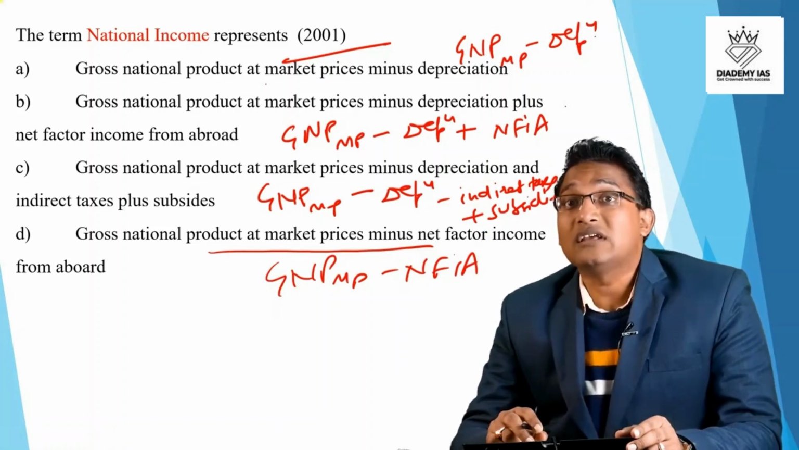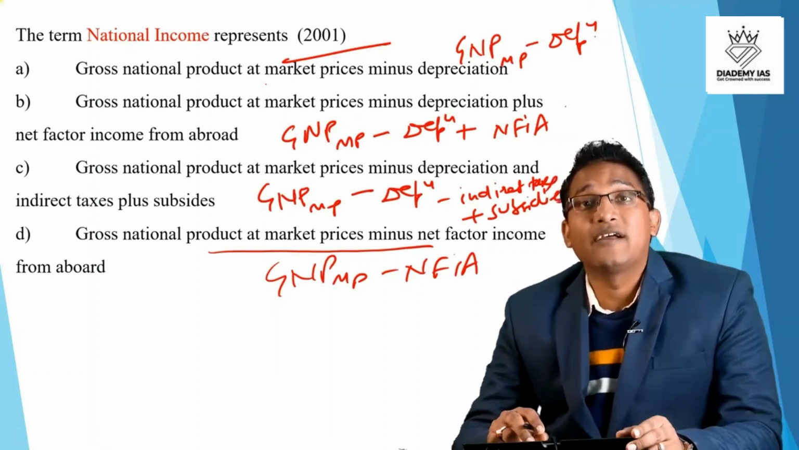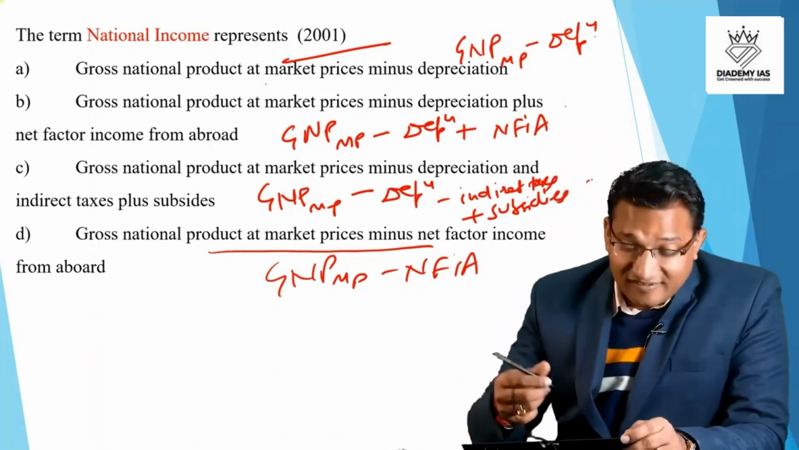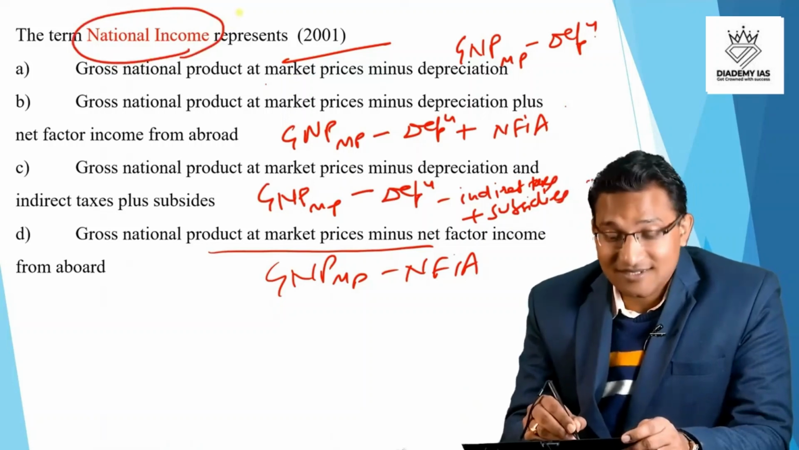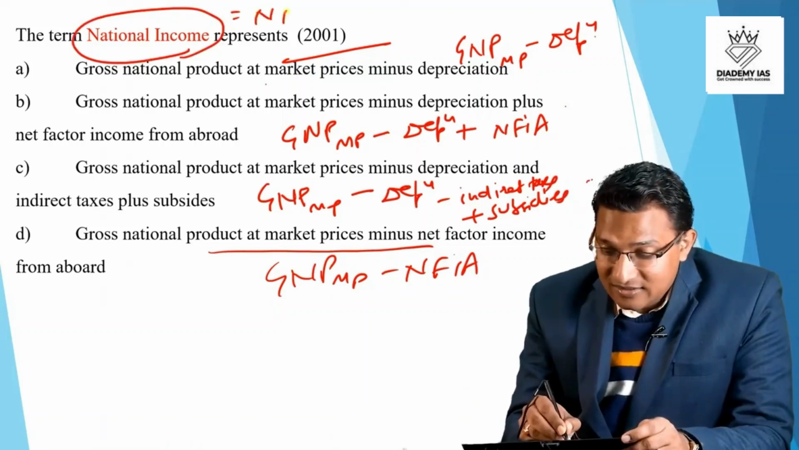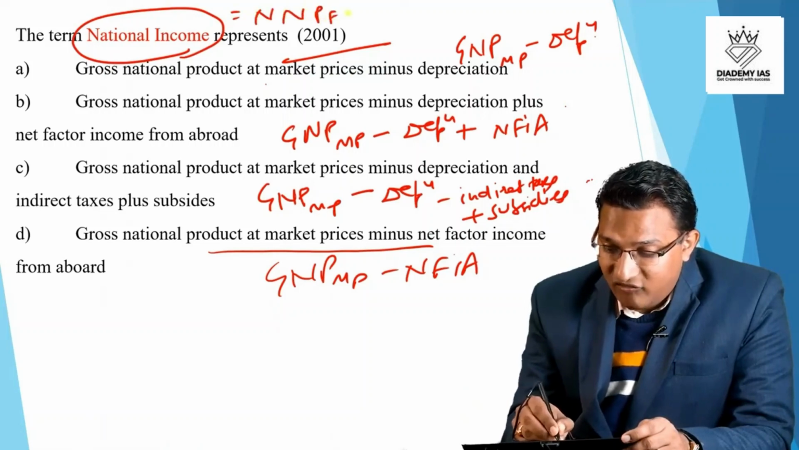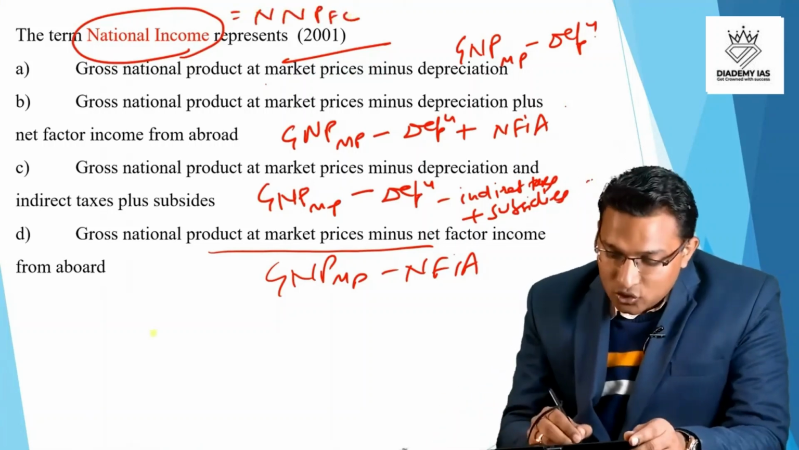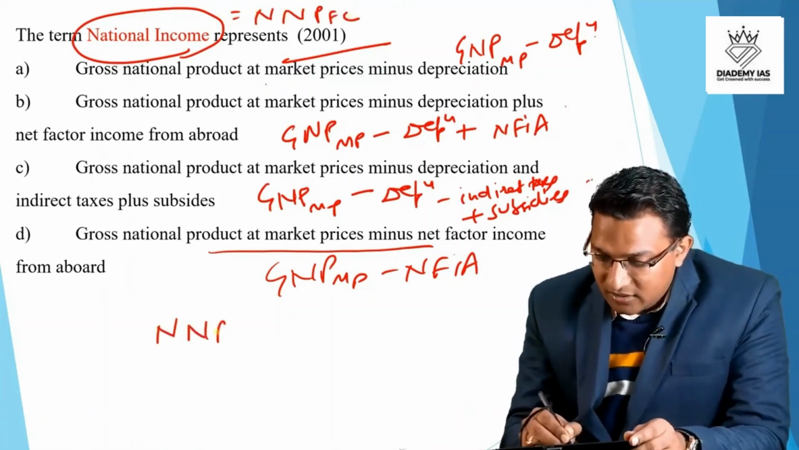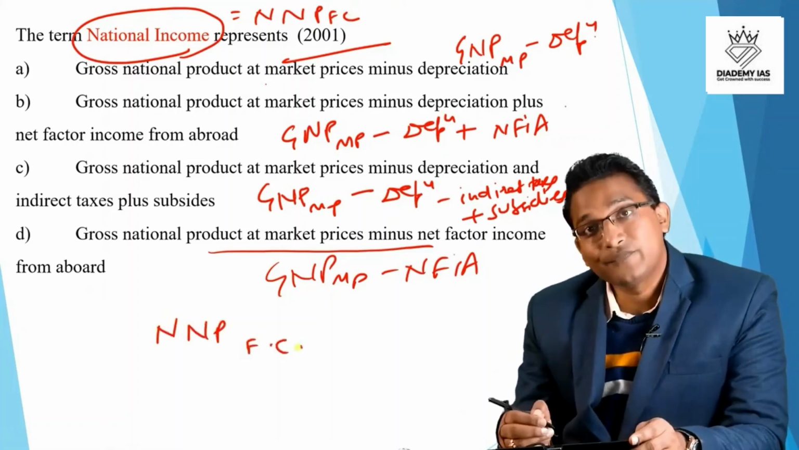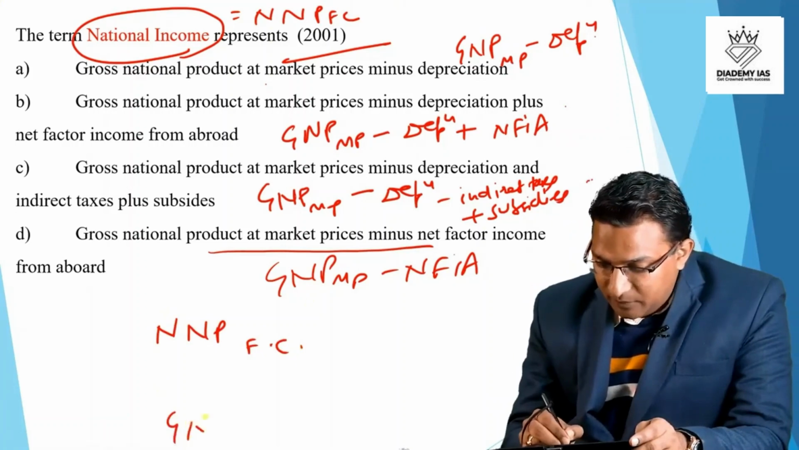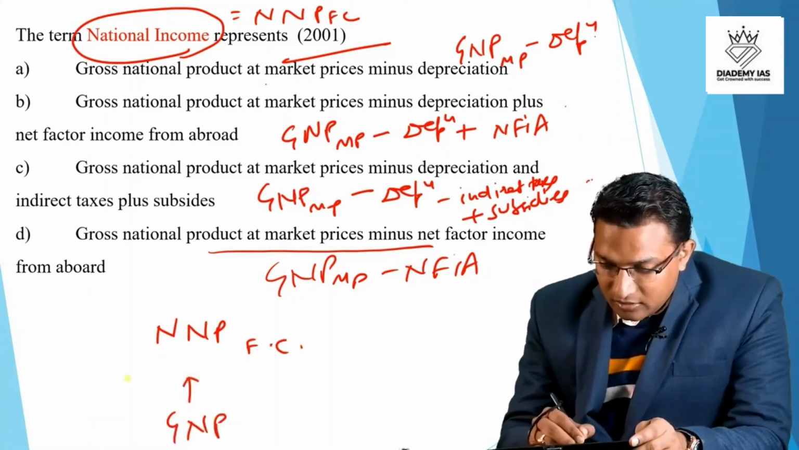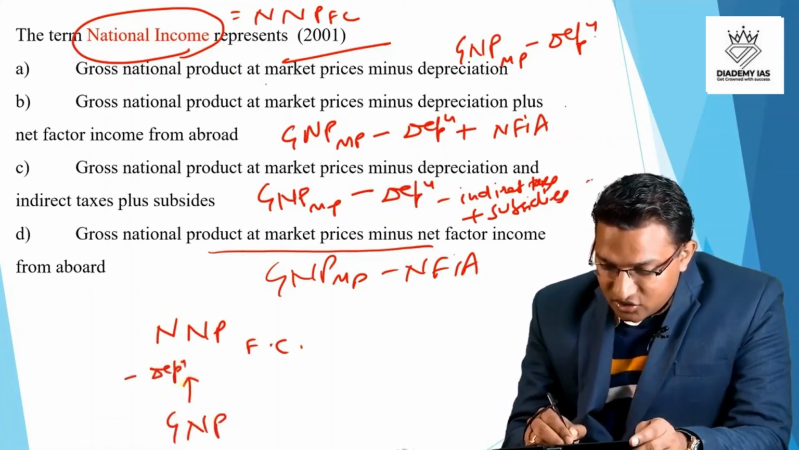But you can solve this question in the easiest possible manner if you know what is the meaning of national income. So national income, as we just discussed, means net national product at factor cost, right? So net national product at factor cost, right? We have GNP. From GNP to NNP, we need to reduce the depreciation.